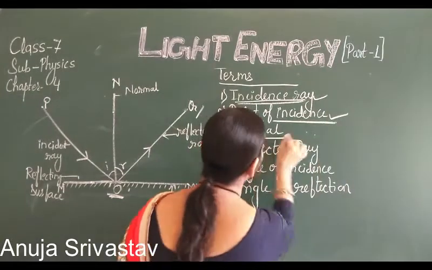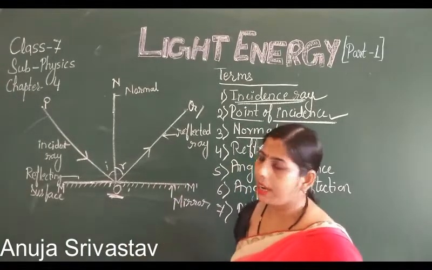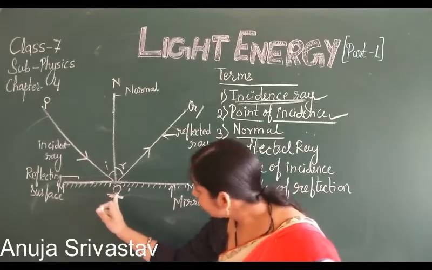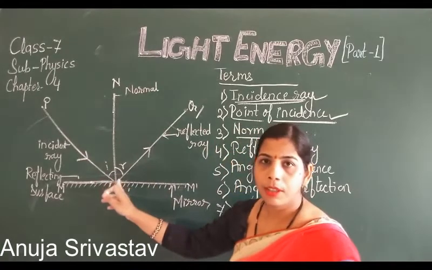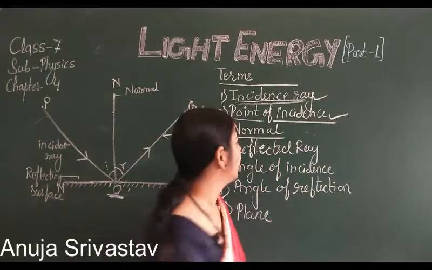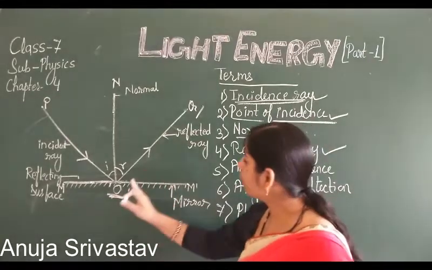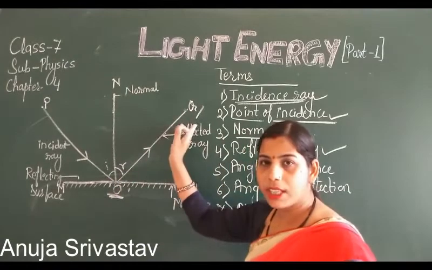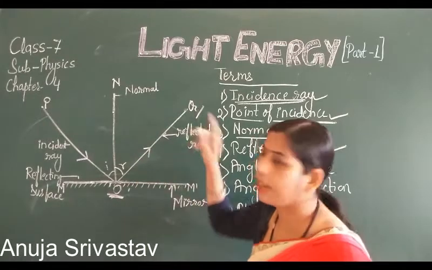Then after, normal. So what is normal? Normal is a perpendicular line which is formed when the incident ray falls on the point. So from this point, one perpendicular line is drawn, and this line is known as the normal. Here ON is the normal. Then reflected ray, the ray which reflects after the striking, जो रे स्ट्राइकिंग के बाद रिफ्लेक्ट हो जाती है, that ray is known as the reflected ray, and here QO is the reflected ray.